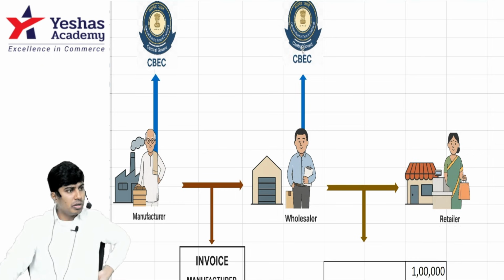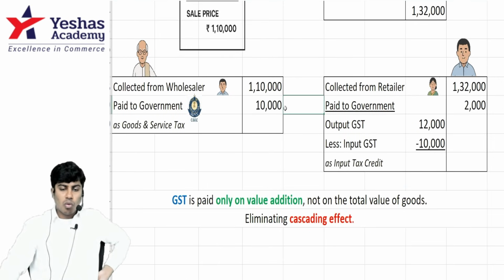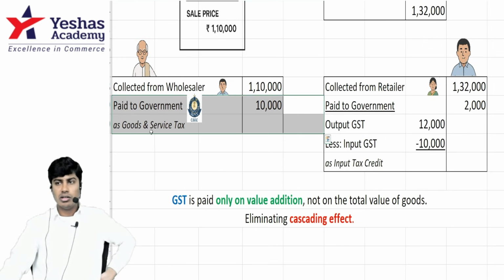Now, when manufacturer Manohara charges 1 lakh rupees and 10% GST on this, charging 1 lakh 10,000 to the wholesaler, how much will the wholesaler pay the manufacturer? 1 lakh 10,000. How much will the manufacturer keep with him? 1 lakh. How much will he pay to the government? 10,000.